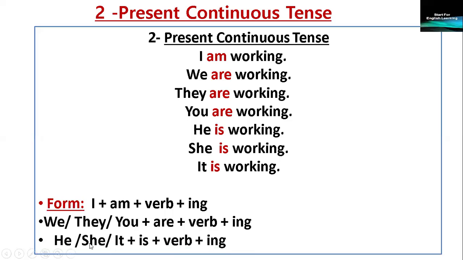He or she or it plus is plus the verb in its base form without any changes or additions, no change, no addition, plus ing. This is the form of the present continuous tense.